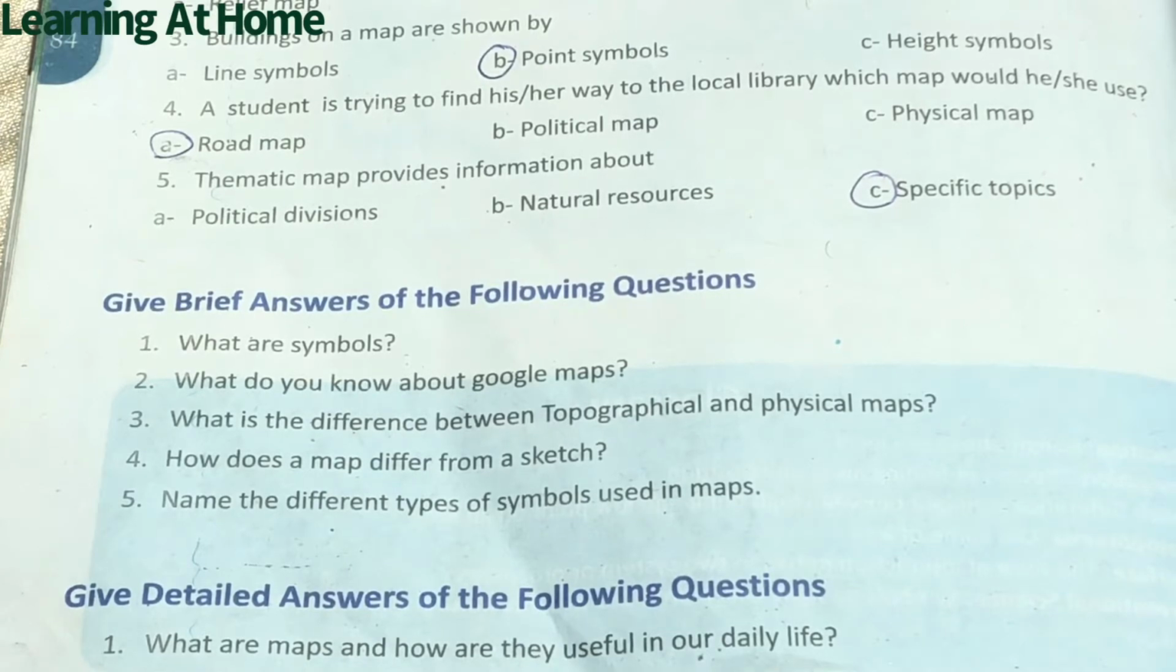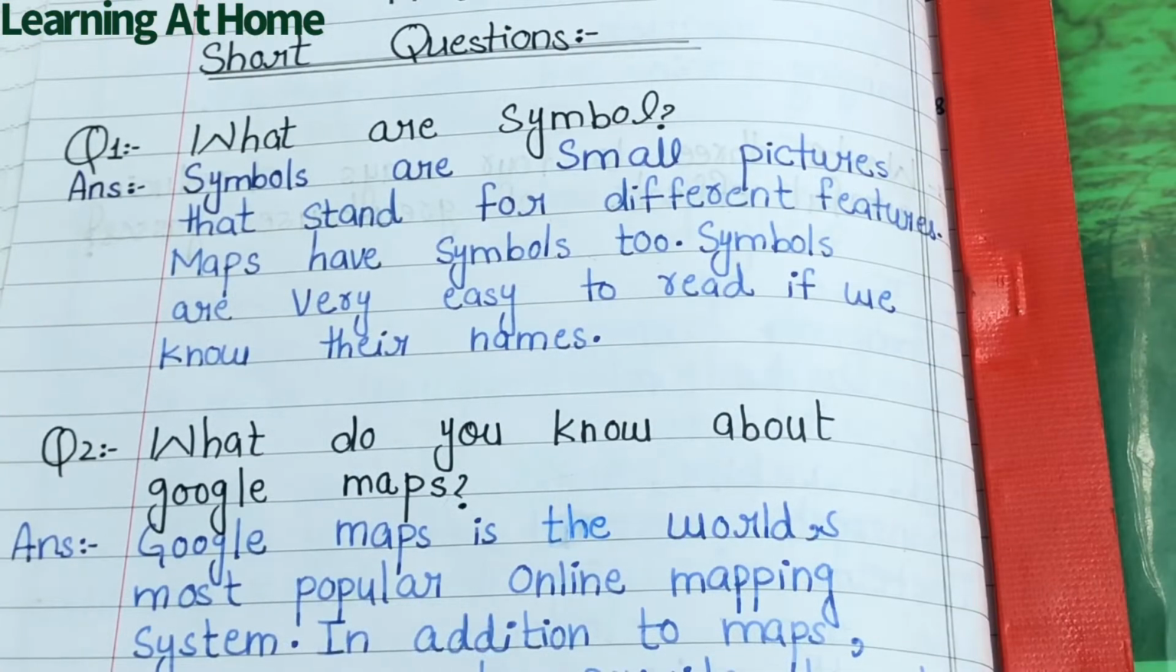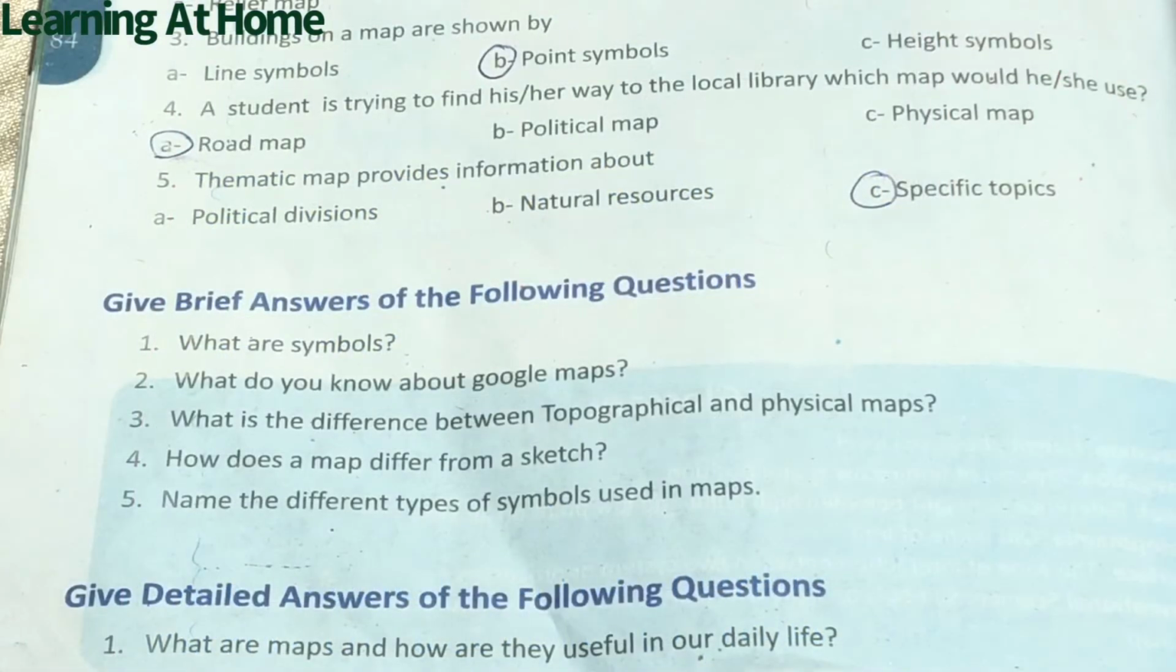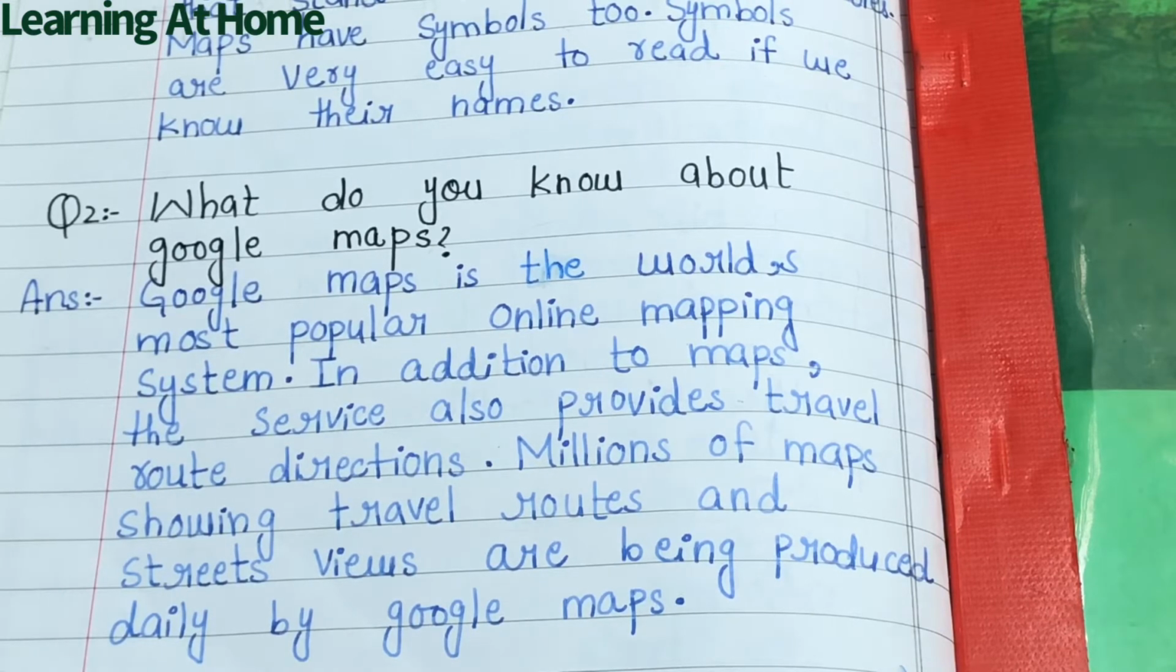Question number 1. What are symbols? Answer. Symbols are small pictures that stand for different features. Maps have symbols too. Symbols are very easy to read if we know their names. Question number 2. What do you know about Google Maps? Answer. Google Maps is the world's most popular online mapping system. In addition to maps, the service also provides travel route directions. Millions of maps showing travel routes and street views are being produced daily by Google Maps.